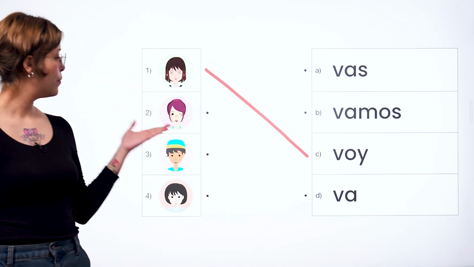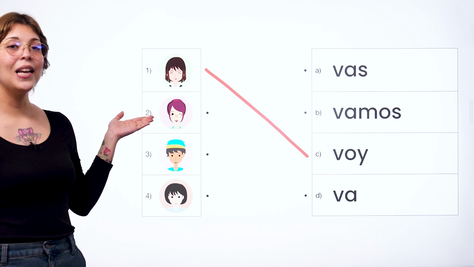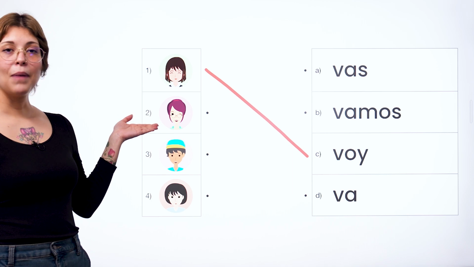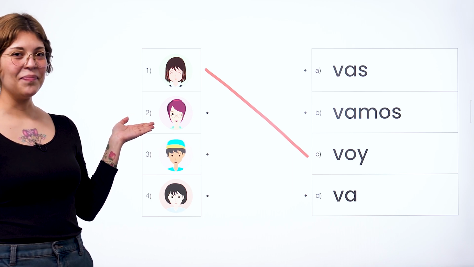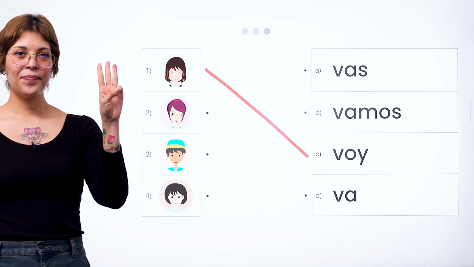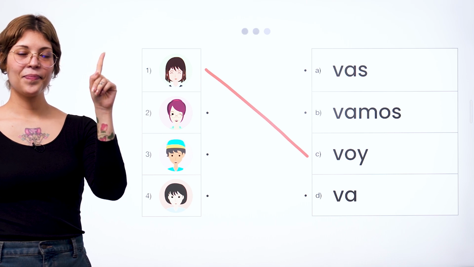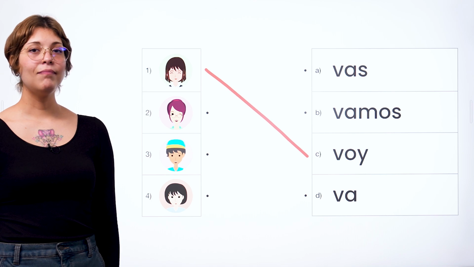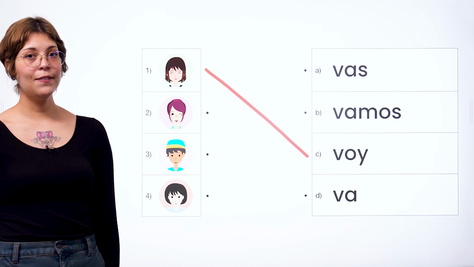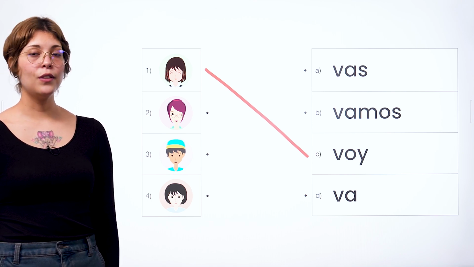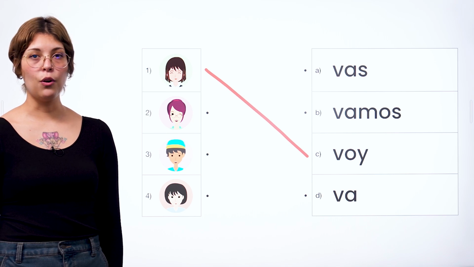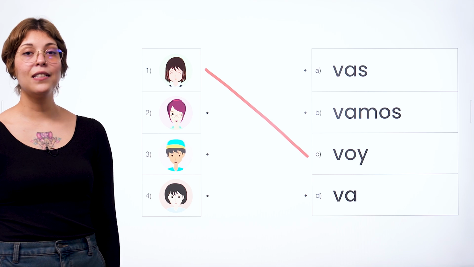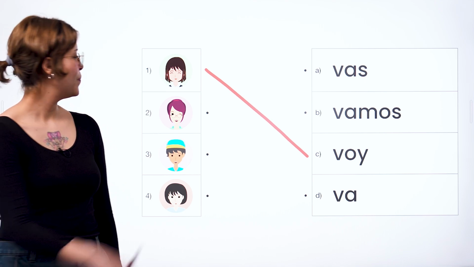How about vas a aprender mucho en la clase? Let's listen one more time. Vas a aprender mucho en la clase. Did you hear vas? Vas a, meaning you're going to, uses vas, which is the second person singular form of the verb ir, to go, in the present tense. It is used here because the subject is tú, you.